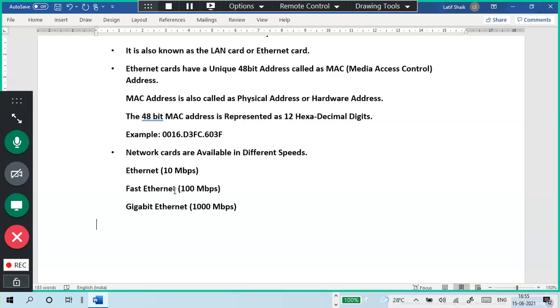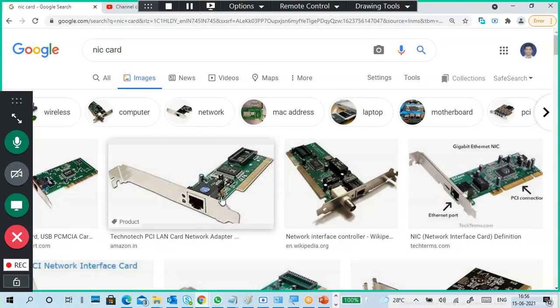Okay. So each and every NIC is a physical device, right? It contains a MAC address. One more thing is important. When you look at the NIC, on a laptop or onboard or a NIC board, you can see these LEDs.